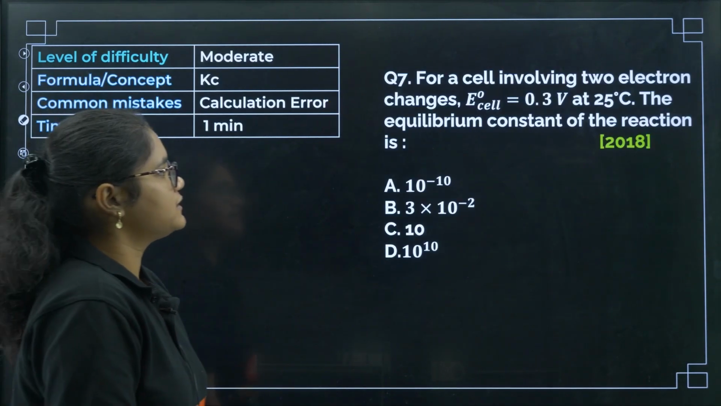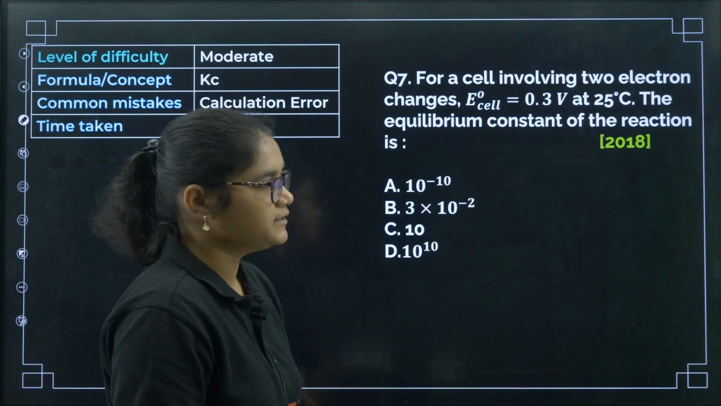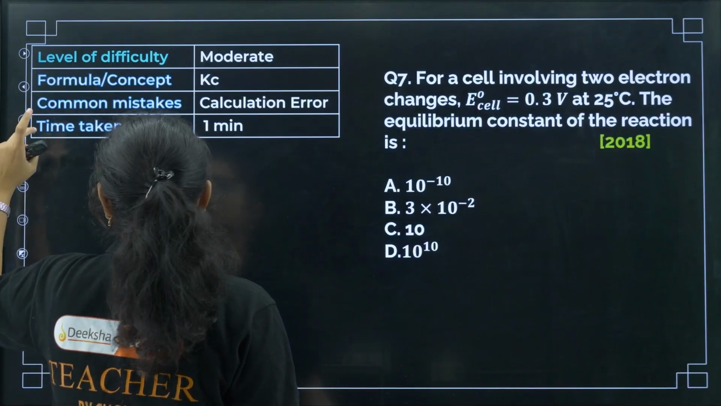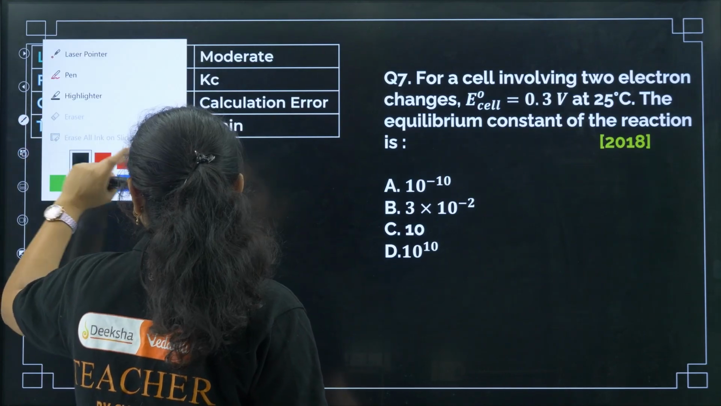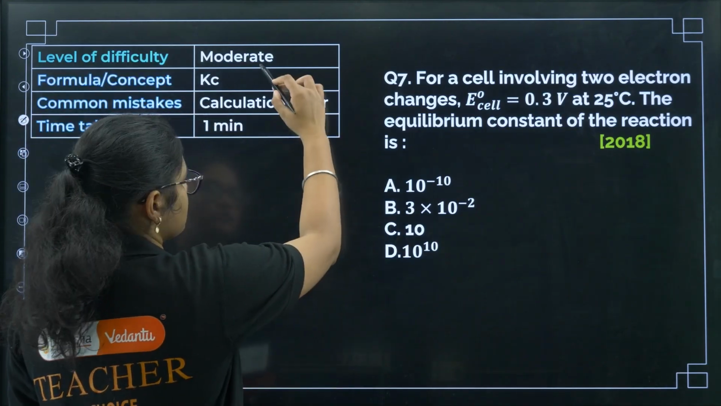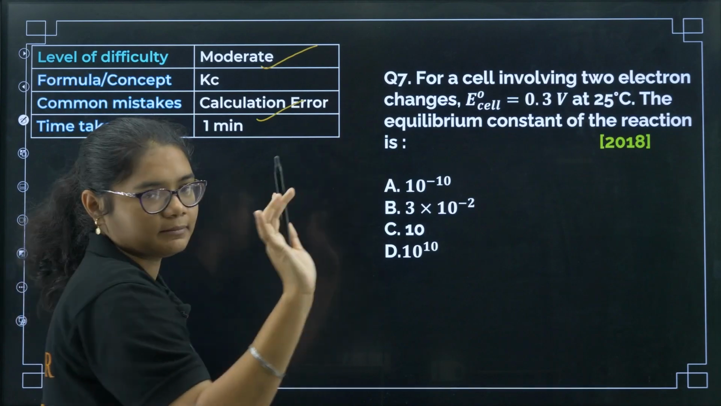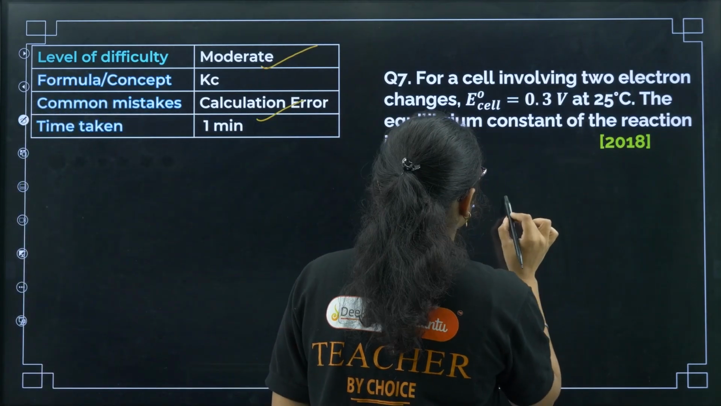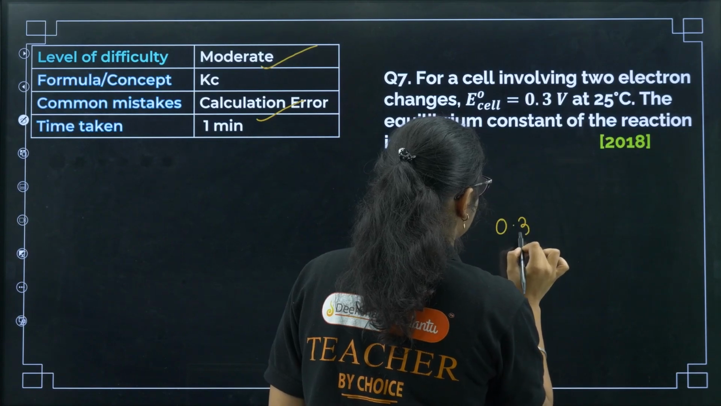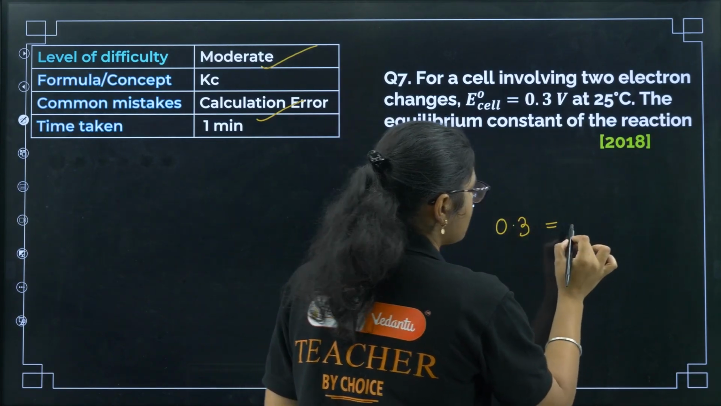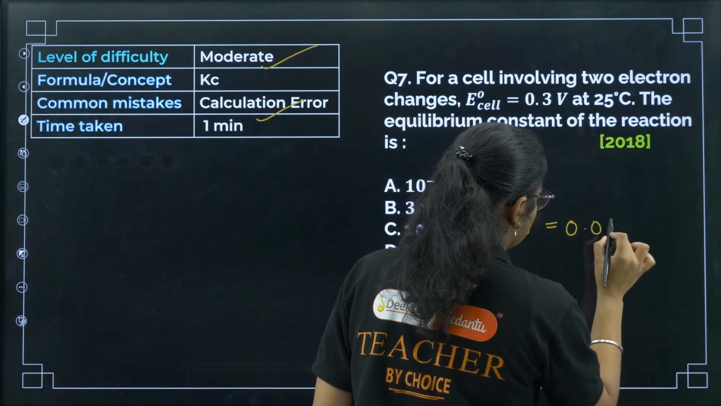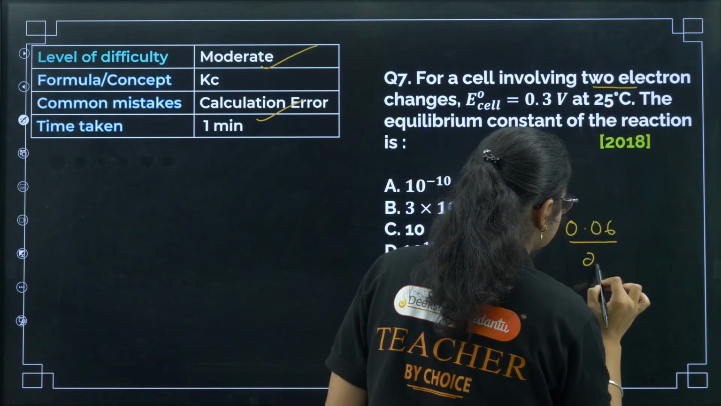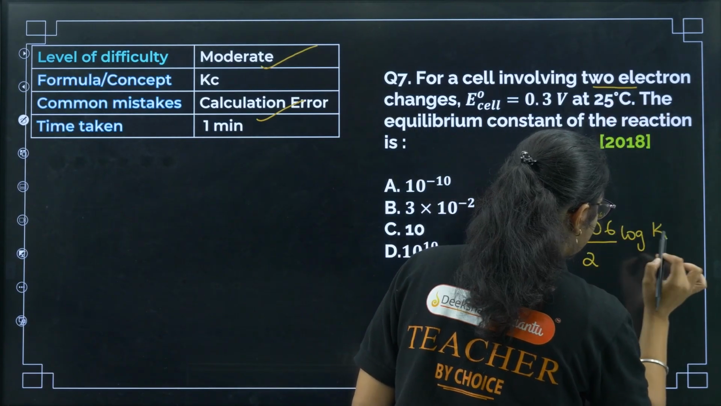Now next question, for a cell involving 2 electron change, E naught is given, find the equilibrium constant. Again the same formula you need to use. Again this question is also moderate, calculation error may be there, otherwise this question is very easy. So here if you use the same formula, now I am not writing the formula, I am directly putting this value. E naught of the cell is 0.059, I will take it 0.06, n factor is given, 2 electron change, so that is 2, so that is equal to log of K, right?